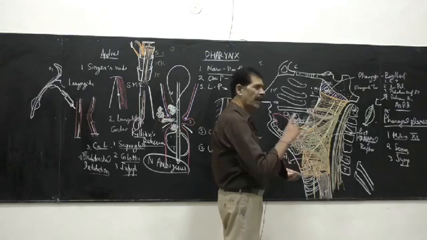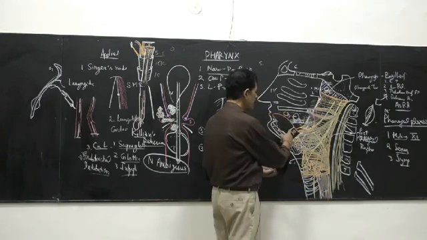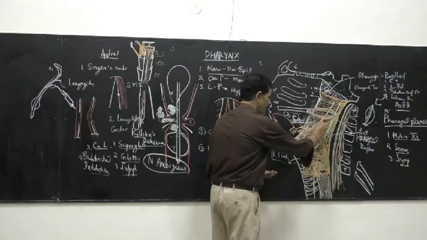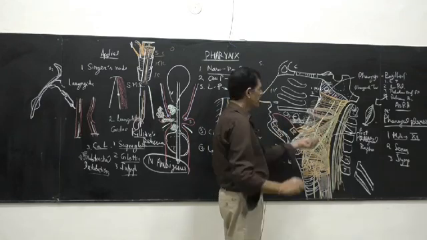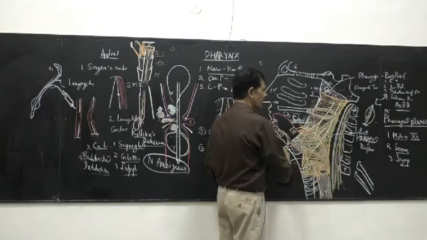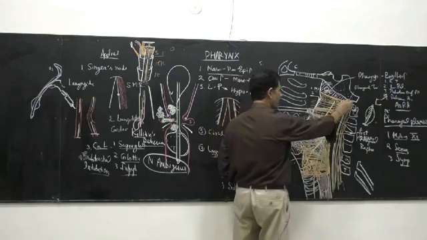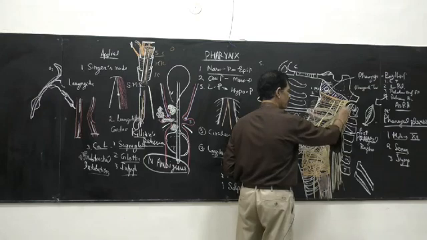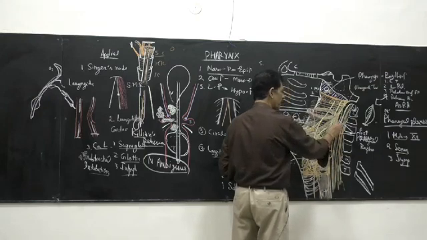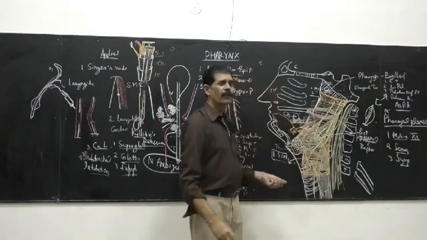So here we know the glossopharyngeal. Ninth is called glossopharyngeal. It supplies, glosso means tongue, posterior 1/3, and pharyngeal means it gives a pharyngeal branch. The vagus nerve also gives a pharyngeal branch. The accessory nerve also gives a pharyngeal branch. The sympathetic chain is also lying over here, superior cervical ganglion, middle and inferior ganglion. The superior cervical ganglion also gives a sympathetic branch or a pharyngeal branch.